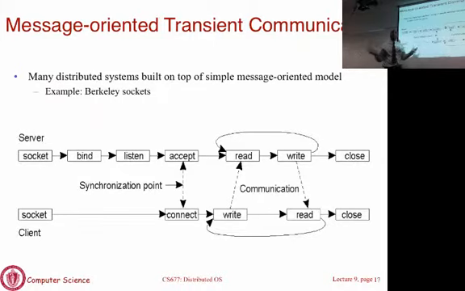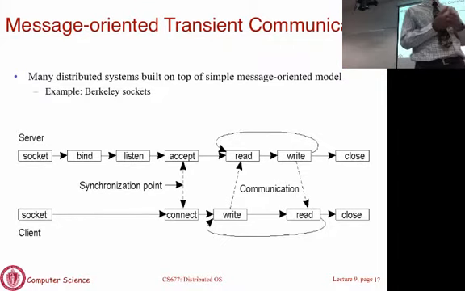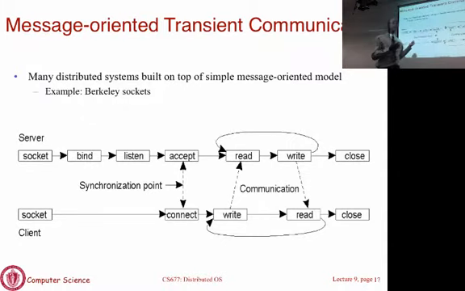RPCs, RMIs do it at a higher level. They do use sockets underneath, just as when you write C code, it does get translated into assembly code. But you don't do it as a programmer. Somebody else does it for you. The RPC compiler will do it for you in this case. Any other questions here? So the advantage is you can get rid of the entire overheads of the runtime system. In RPC and RMI, there's a runtime system that is going to do extra work for you. You can get rid of it and you can do something more efficient if you wanted to. But you write more code to do that.